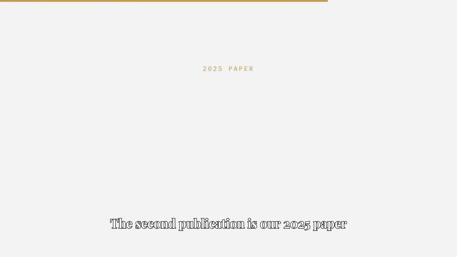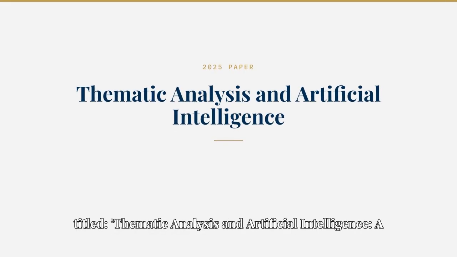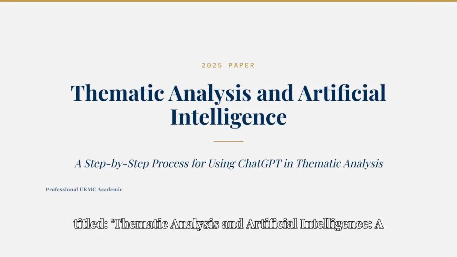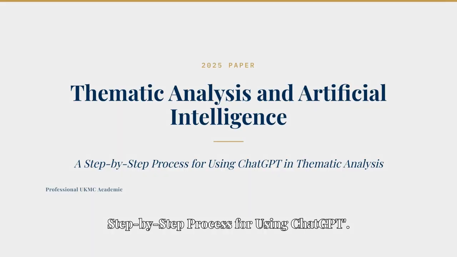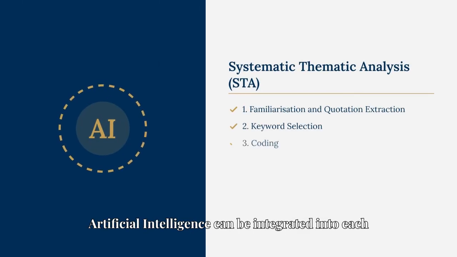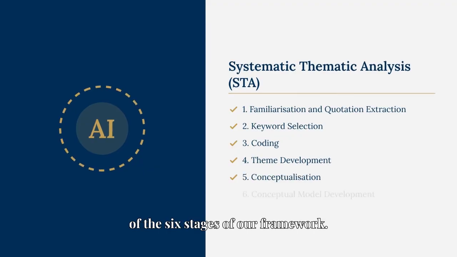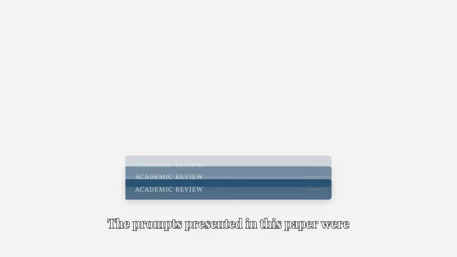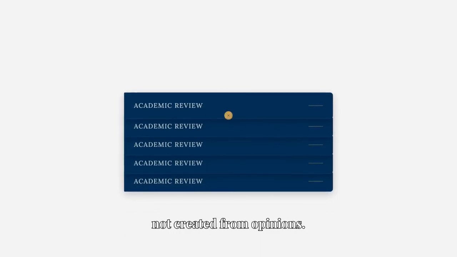The second publication is our 2025 paper titled Thematic Analysis and Artificial Intelligence, a step-by-step process for using ChatGPT. In this paper, we explain how generative artificial intelligence can be integrated into each of the 6 stages of our framework. The prompts presented in this paper were not created from opinions.